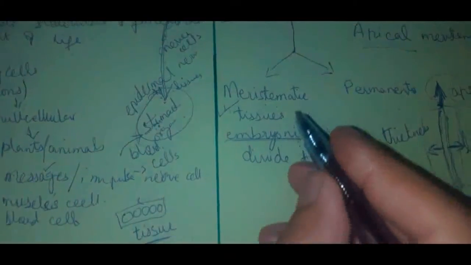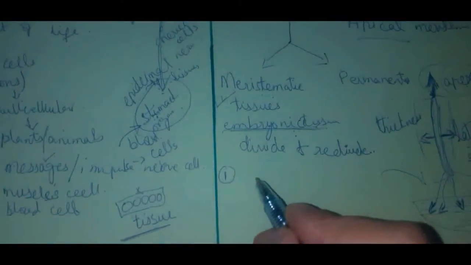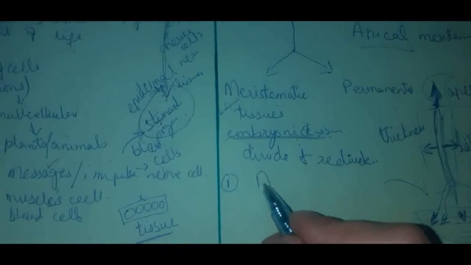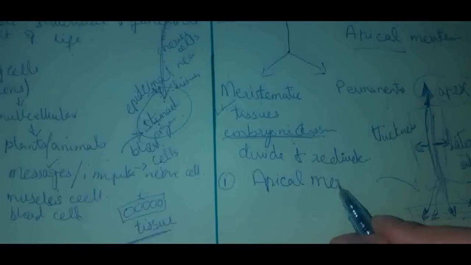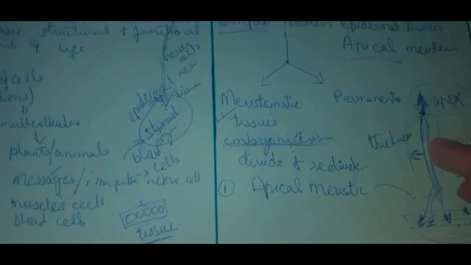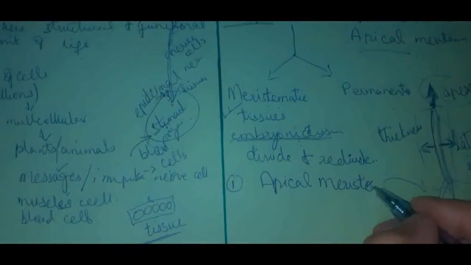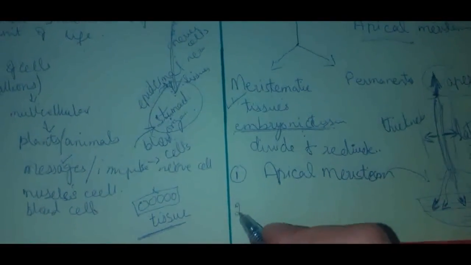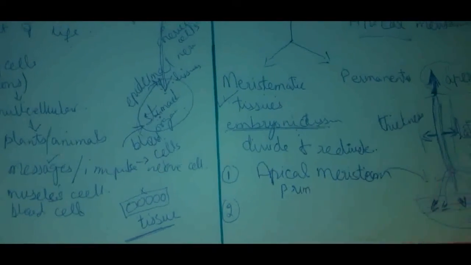So meristematic tissues are further classified into two types. Number one are apical meristems. Apical meristems are located at the apex of shoot and roots. And we call this growth primary growth.